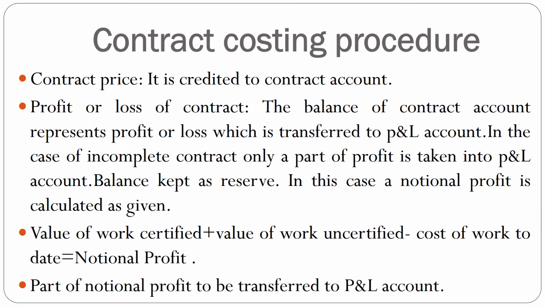Here we can continue the contract costing procedure. Here we treat that as contract price. It is a fixed price according to the agreement between contractor and contractee, which is credited in the contract account. Then profit or loss can be determined. Where the expenditure is less than the contract price, there is a profit, and it can be debited in the contract account. Otherwise, if expenditure is greater than income or contract price, there is a loss, and it can be credited in the contract account.